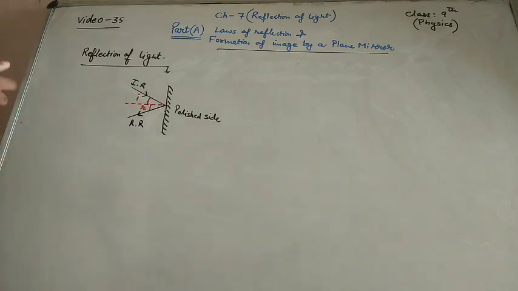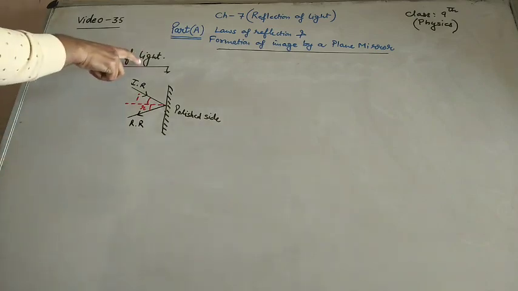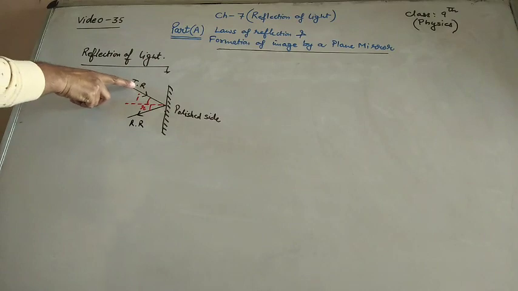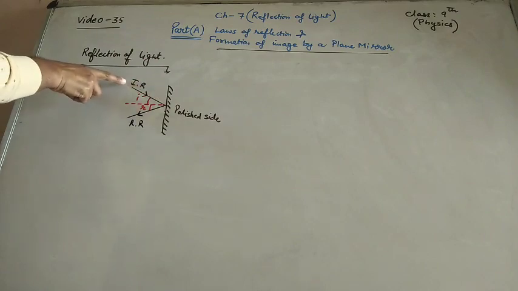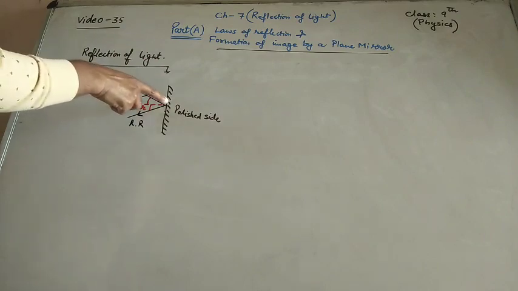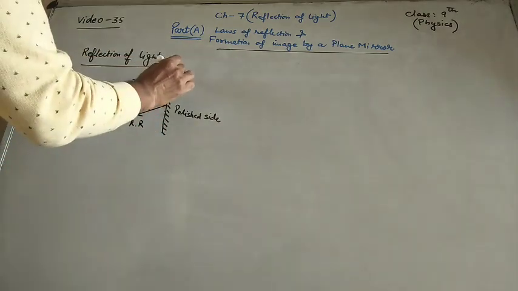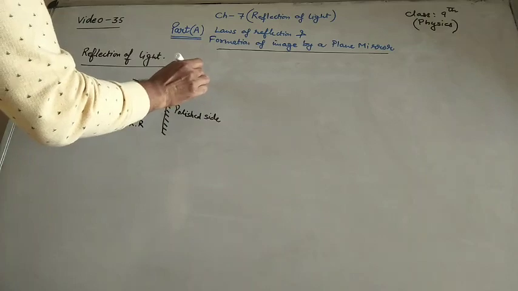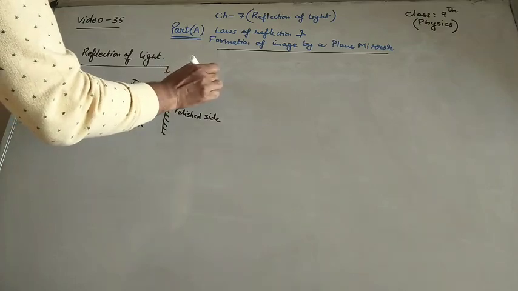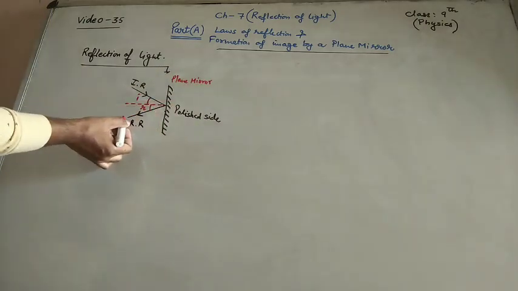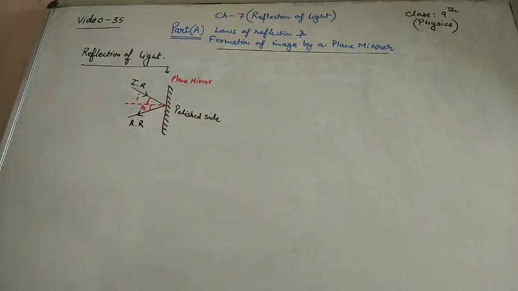Now you can understand this reflection of light by considering one incident ray which is coming from here and striking this plane mirror, and returning back, bouncing back to the same medium, that is here. So this is about the reflection of light.